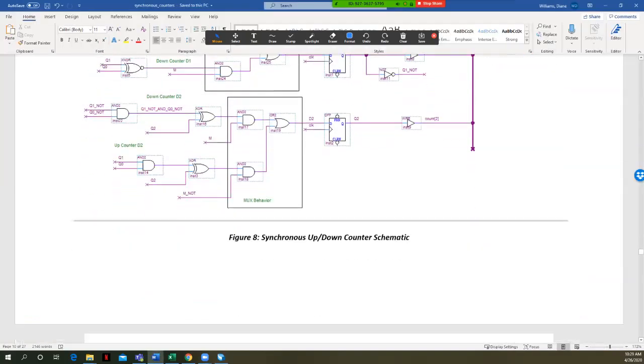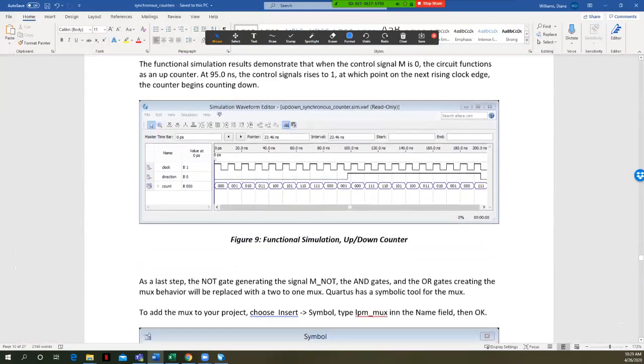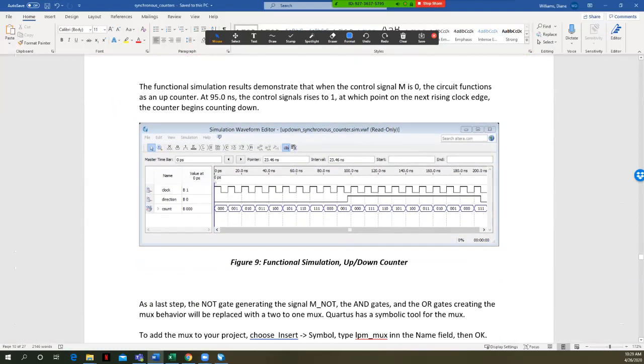Here's an output of the functional simulation from that circuit, the up-down counter. You can see it starts out, so here, what I call direction on that input pin. When direction's 0, we say we should be up counting. So 0, 1, 2, 3, 4, 5, 6, 7. I let it roll over to show that it rolls back over. We also said at any time, we should be able to switch the direction and switch our count.